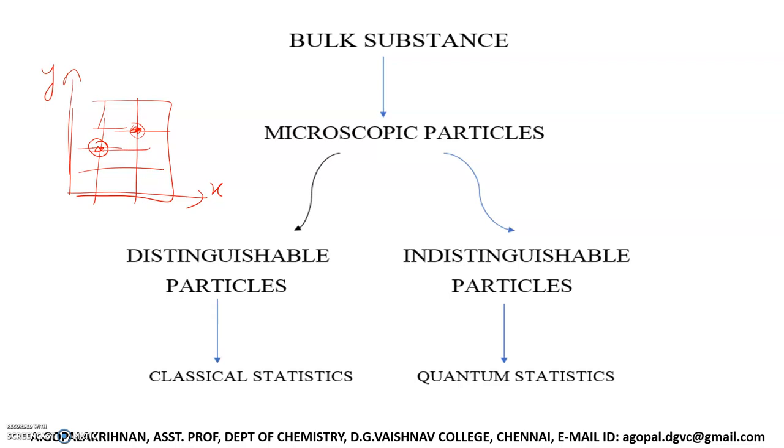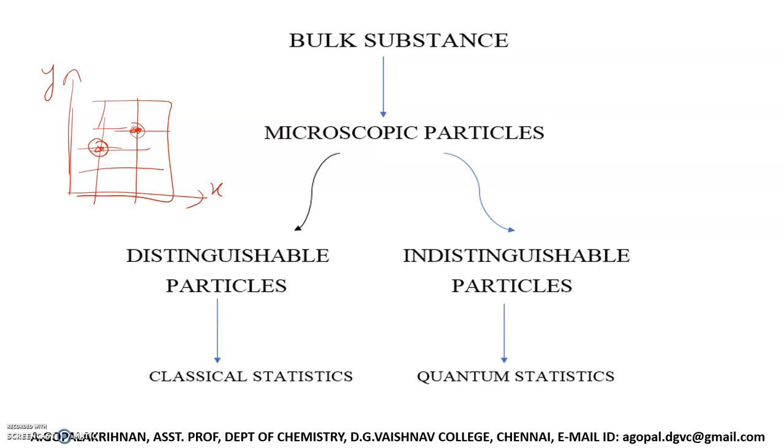Then what are indistinguishable particles? Suppose you take hydrogen gas. Hydrogen gas consists of hydrogen molecules. All hydrogen molecules have the same size and the same mass. But can we distinguish one molecule from another molecule, because these molecules are randomly moving?